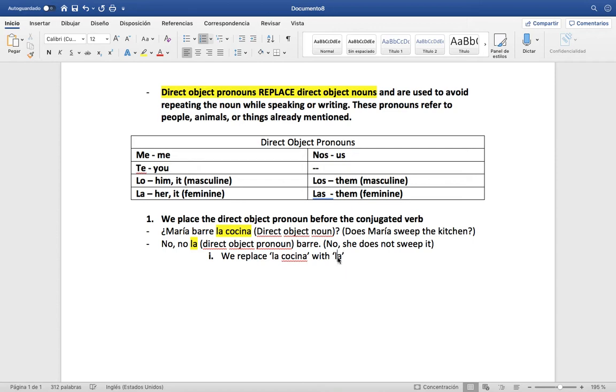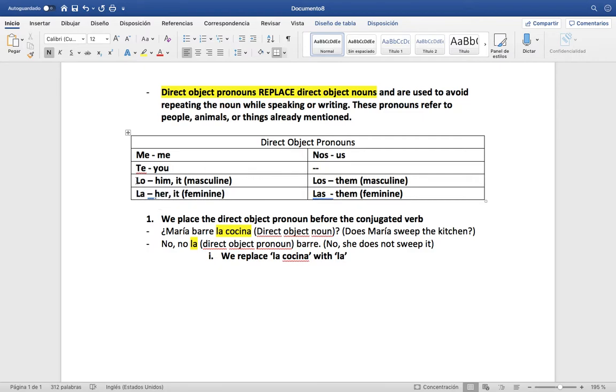And where do we get that la from? We got it from here, right? Because we're talking la cocina, we have to think about what we can replace it with. Can we replace the kitchen with me? No. With you? No. With it? Yes. With us? No. Is the kitchen them? No. So it's definitely it.